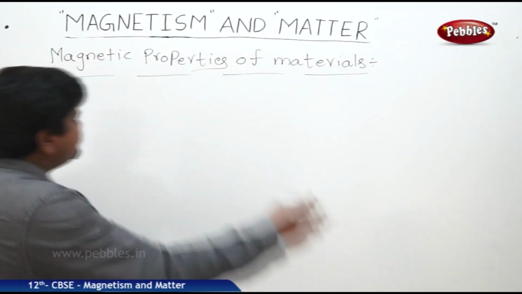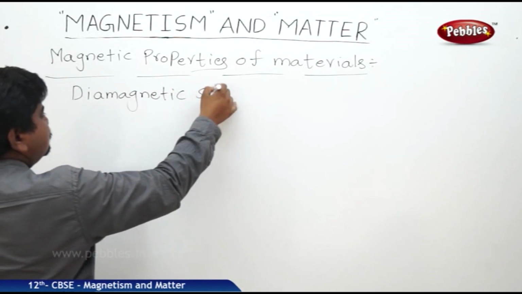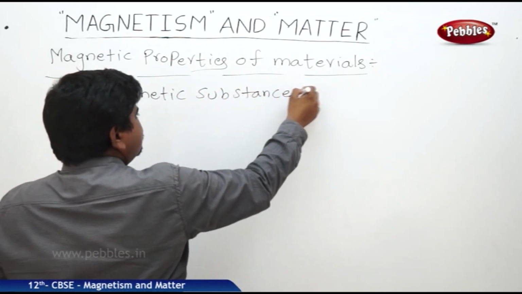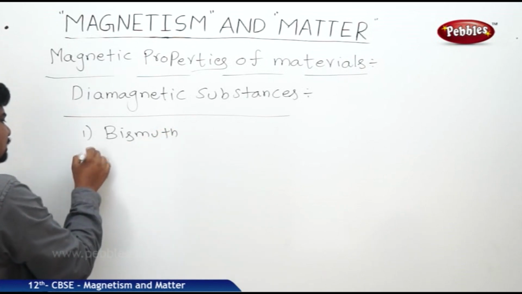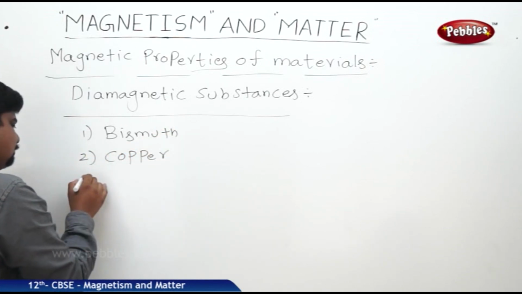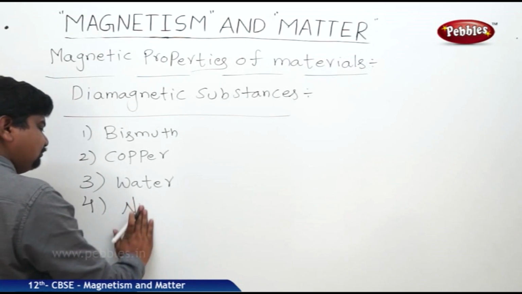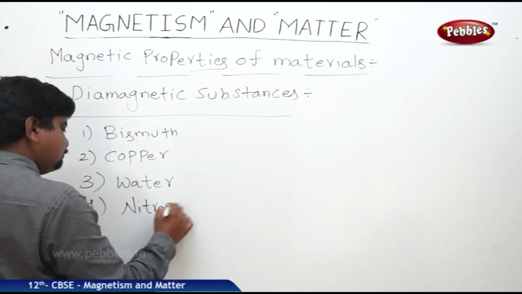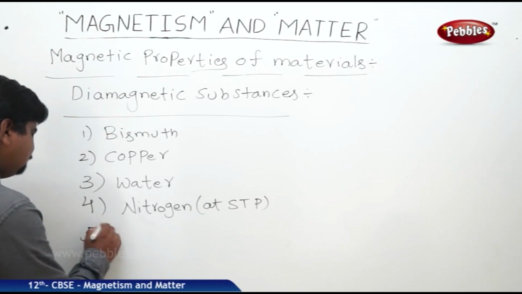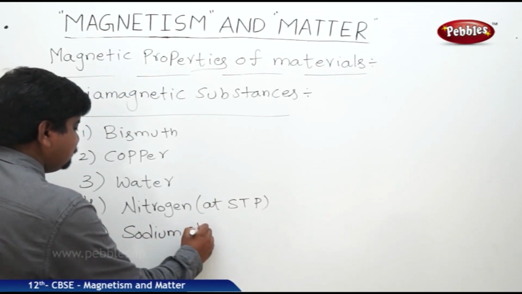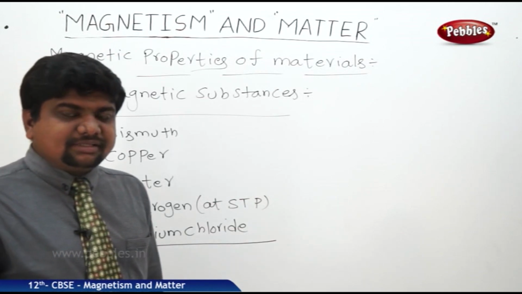The examples of the diamagnetic substances are: first one, bismuth; second one, copper; third one, water; fourth one, nitrogen at STP; fifth one, sodium chloride. These are all the examples of diamagnetic substances.